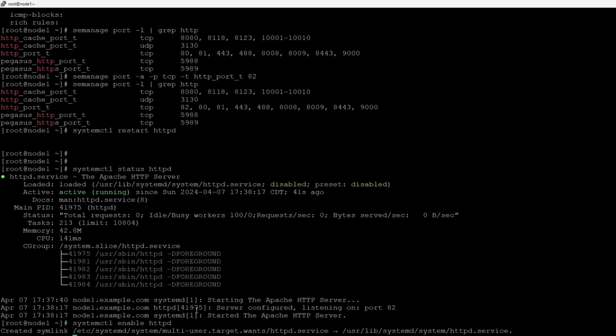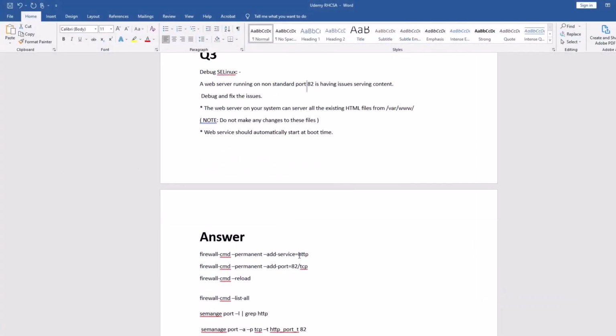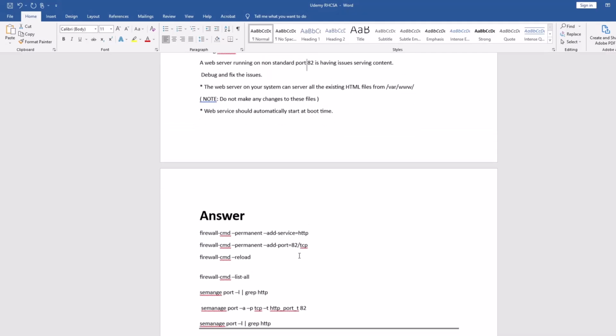It will show you that httpd is automatically running, because when you're done with all the questions, you have to restart both servers, node 1 and node 2. It's a requirement for the exam, because they will reboot both servers and see if they come up. And if the server does not come online again, you will get 0 marks, right? So just make sure this one is done. I will let you know when you are going to restart your server. So this was question number 3, you can see it's done.